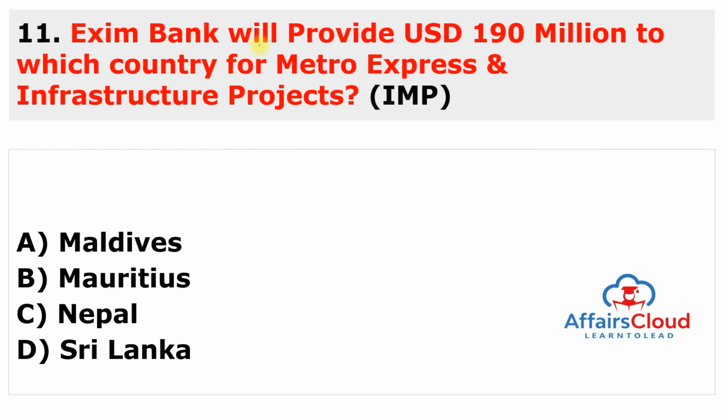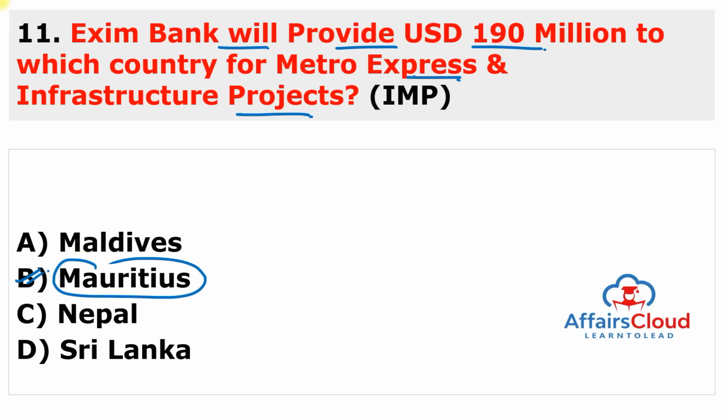Here is the question. Exim Bank, or Export Import Bank, will provide $190 million to which country for the Metro Express and infrastructure project? A very static question. You have to remember the question as same as in the slide. The answer of this question is Mauritius. So B is the answer.